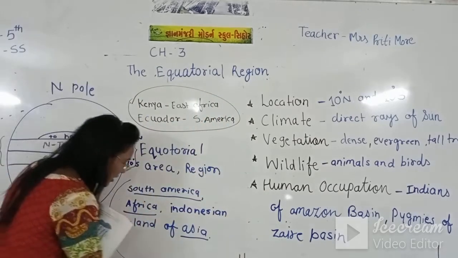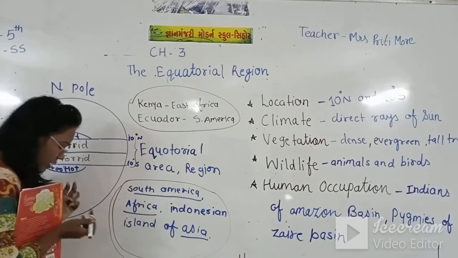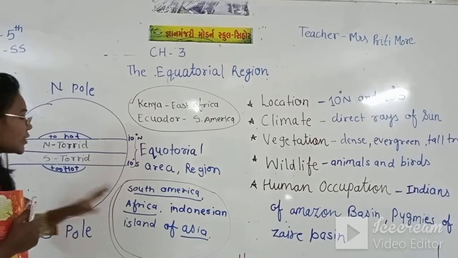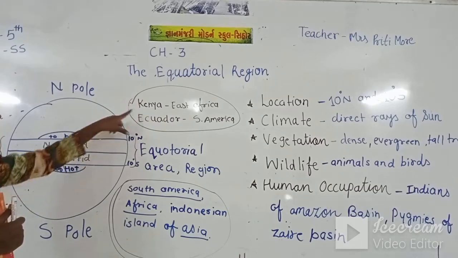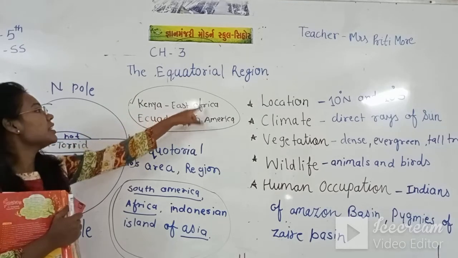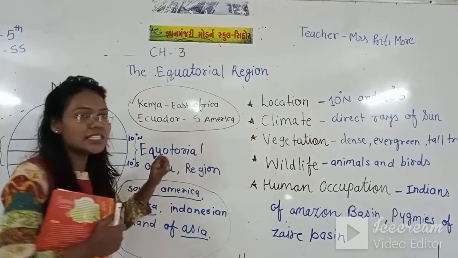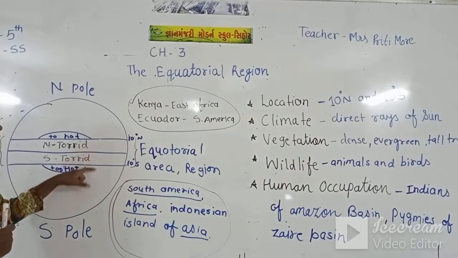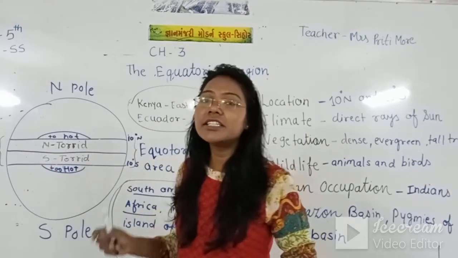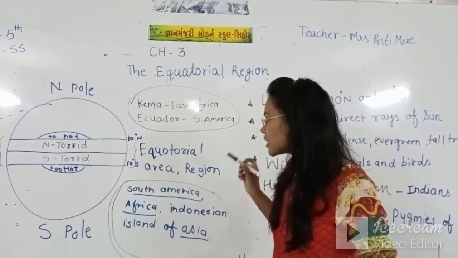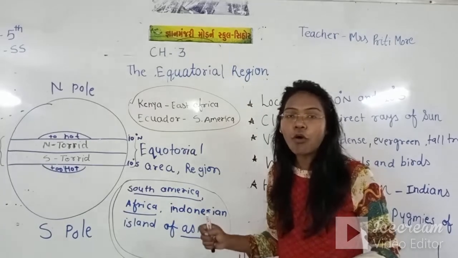Here we have seen these continents coming to the equatorial area, but apart from these, Kenya from East Africa and Ecuador from South America are also coming to the torrid zone. But here we will see the difference between the climates. If you see the climate of South America, Africa and Asia, it's too hot.